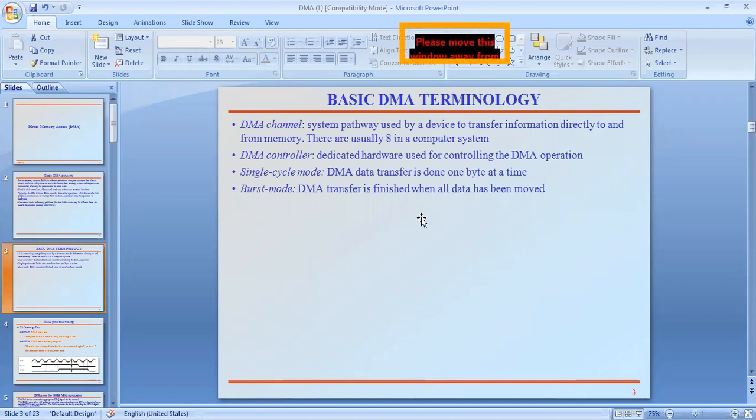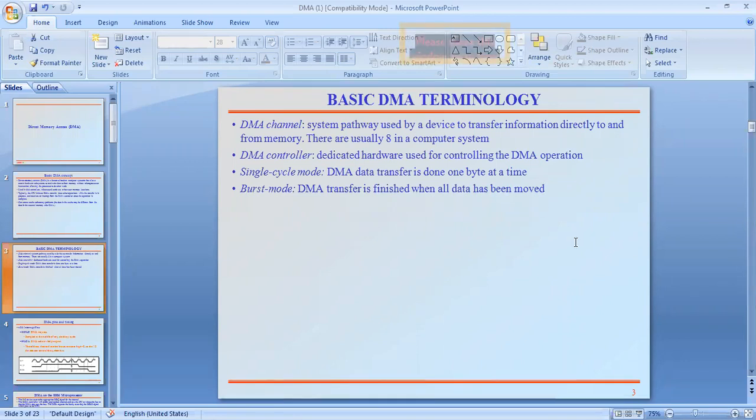A channel is a pathway used by the device to transfer data from one device to another device. The basic path established between the external device and the processor is called a channel. Here the channel is the intermediate path between external memory and the processor.